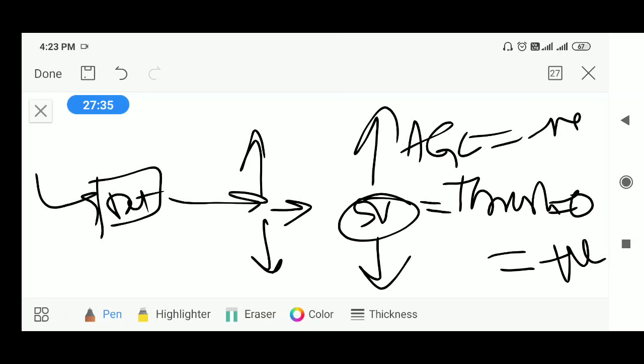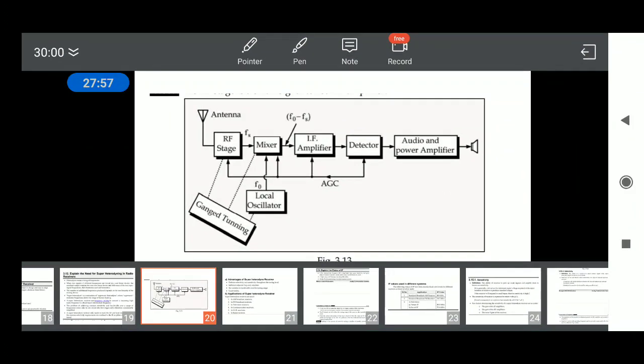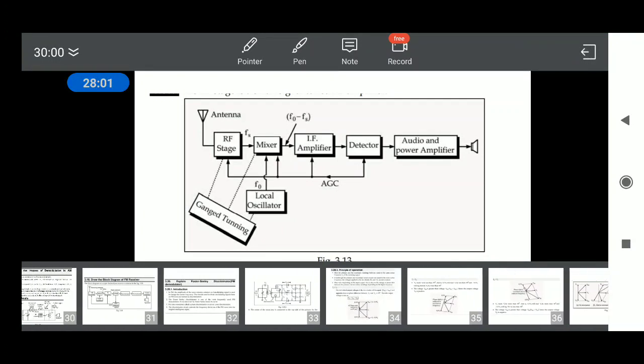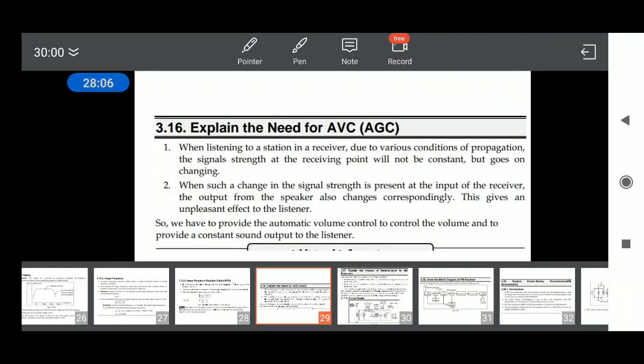In this way, by checking the output of the detector, AGC controls the gain to have a constant output from the loudspeaker or output of the receiver. The other name of AGC is ABC.